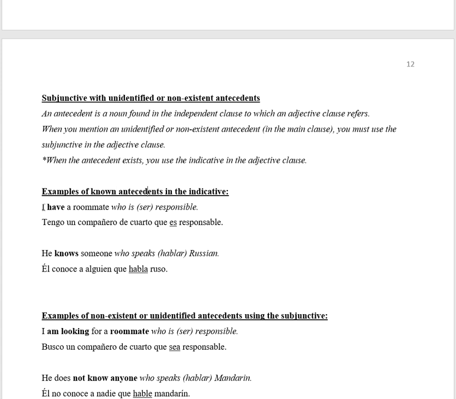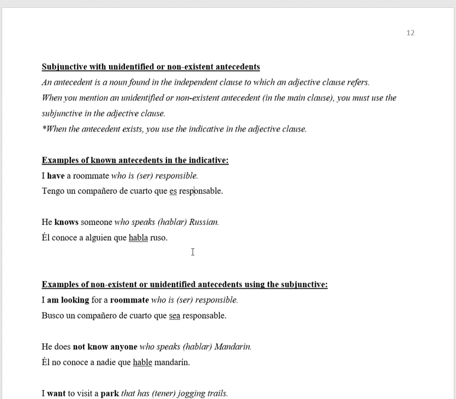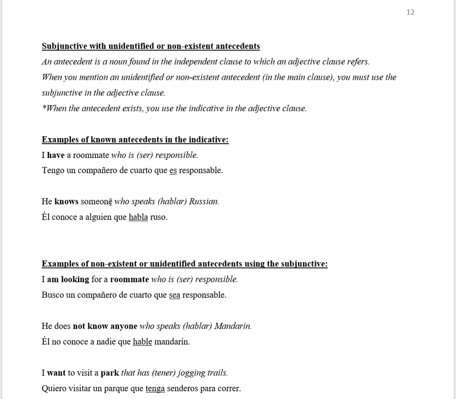For example, I have a roommate. Then we have the adjective clause, a roommate who is responsible. Because I know the person, we're going to conjugate this verb in the indicative, not the subjunctive. Tengo un compañero de cuarto que es responsable. He knows someone, so this is the antecedent here, and this is a known antecedent. So this verb is going to be conjugated in the indicative. Él conoce a alguien que habla ruso.